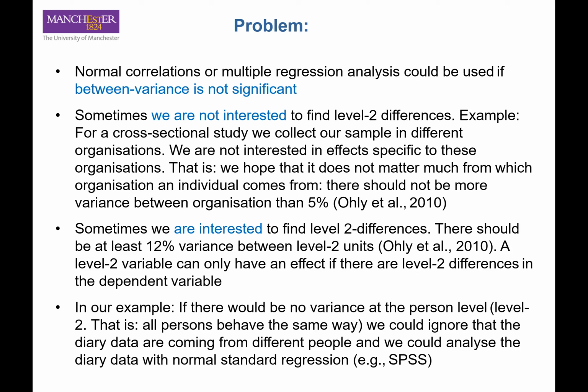In our example, if there would be no variance at the individual level, the person level, it means that all the persons behave in a very similar way. We can ignore that the diary data are coming from different people, and so we can just perform the normal standard regression, in SPSS. We do not need to perform the mixed model, the multi-level analysis.